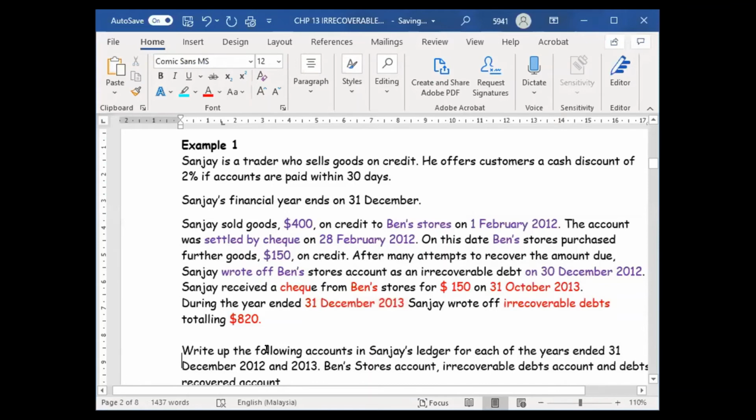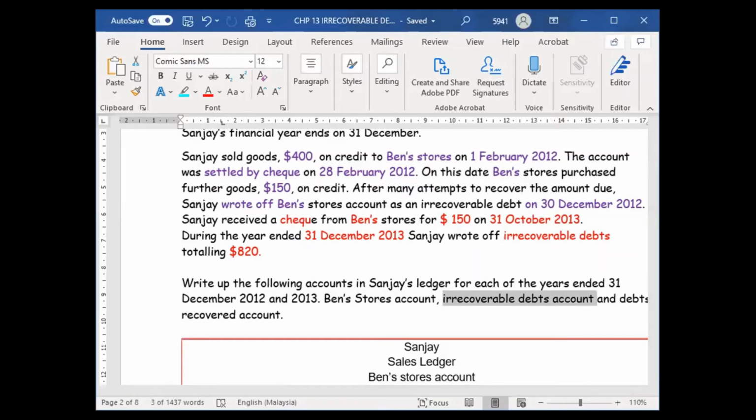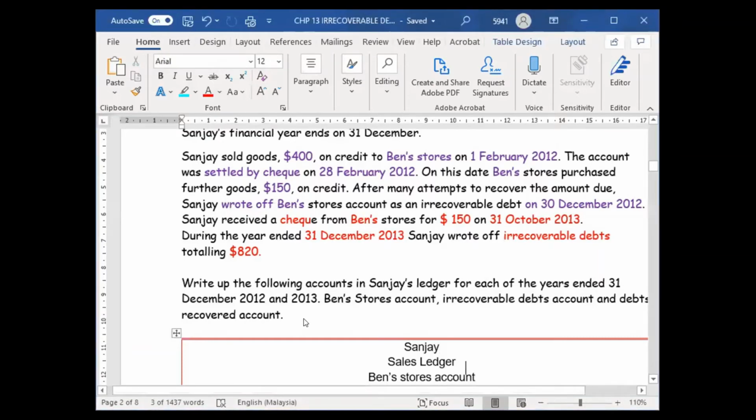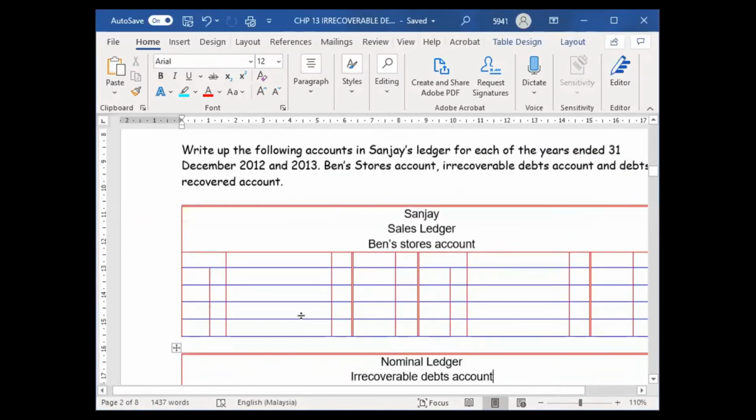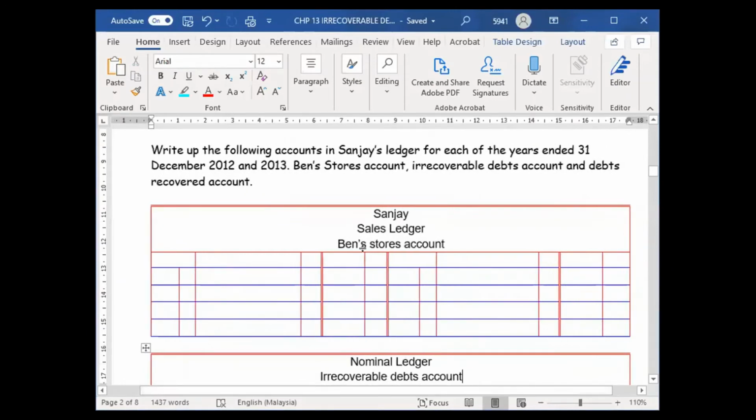Now I continue. Write up the following accounts in Sanjay's ledger for each 31st December 2012 and 2013: Ben's store account, irrecoverable debts account, and bad debts recovered account. So we need to do 3 accounts, one by one. The first one we need to do for 2 years. First I'll do Ben's account.